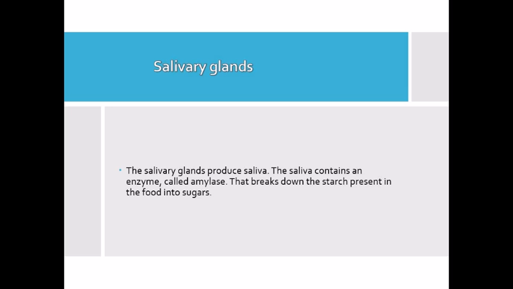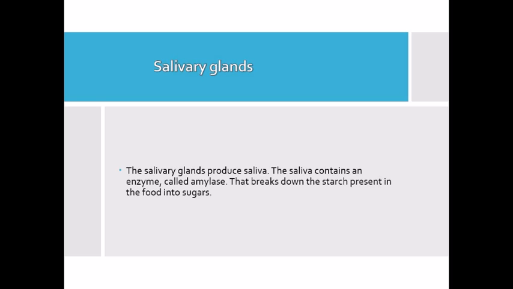Now next we will discuss salivary glands. The function of salivary glands is to produce saliva, and this saliva contains an enzyme called amylase. This enzyme breaks down the starch present in the food into simple sugars. Okay, and this saliva also makes the food wet and slimy so that it can be easily swallowed.